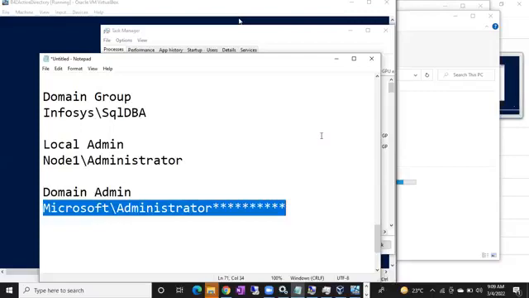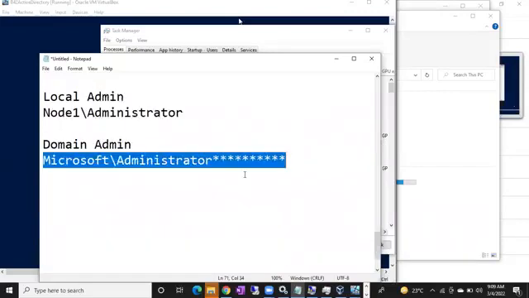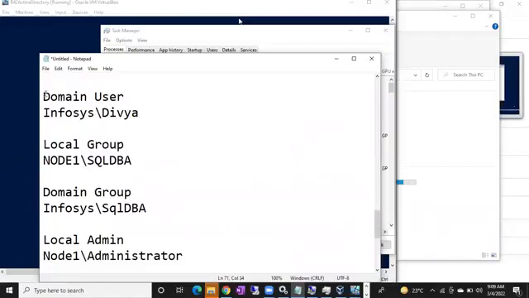In the same way, domain admin is a powerful user. It can log into each machine with admin privileges, but still this domain admin cannot log into the SQL server unless you create a login for this domain admin in the SQL server, guys. Guys, is it clear? Any doubts, any issues?